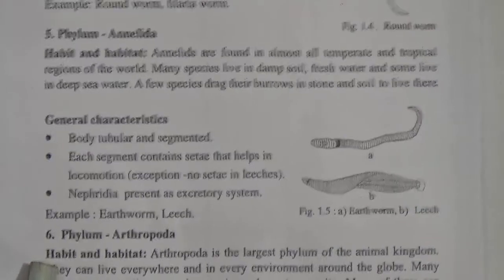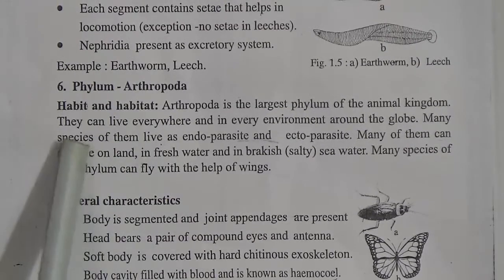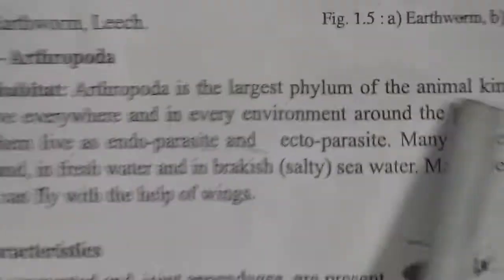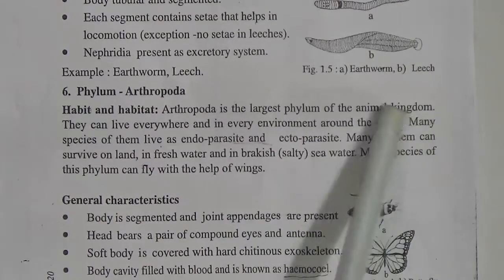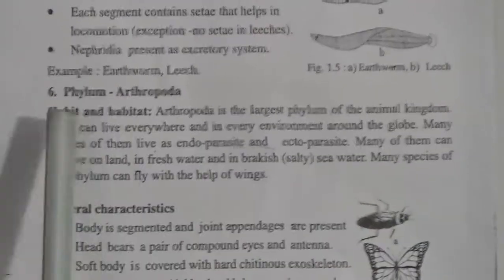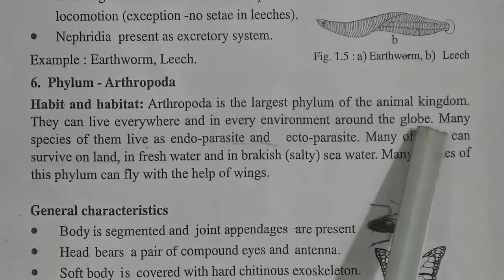Now come to the phylum number 6, Arthropoda, and this is very important for CQ. Habit and habitat: Arthropoda is the largest phylum of the animal kingdom. My dear students, this is an important knowledge based question in MCQ. Arthropoda is the largest phylum of the animal kingdom. They can live everywhere and in every environment around the globe.